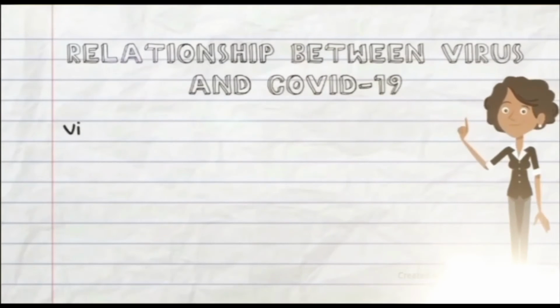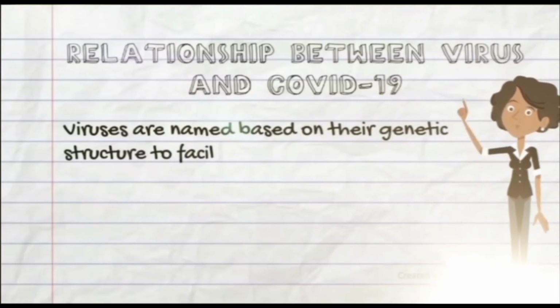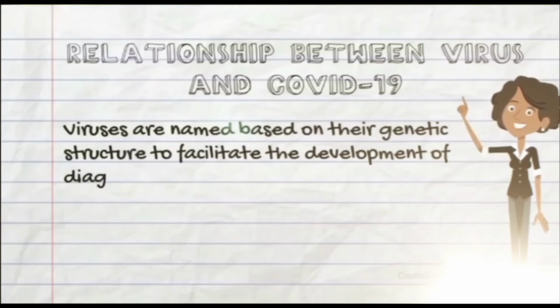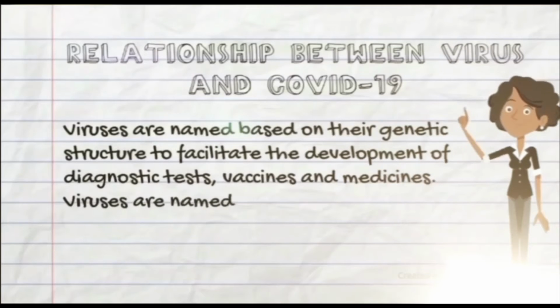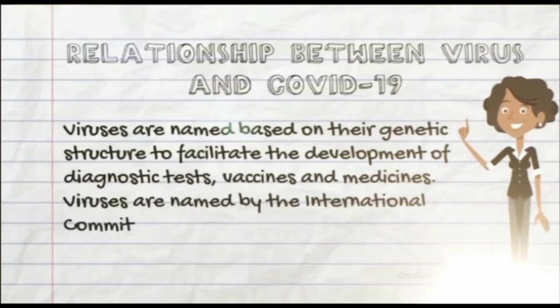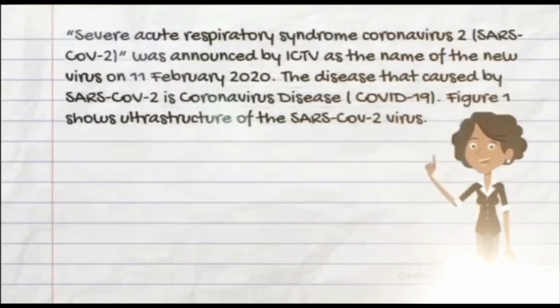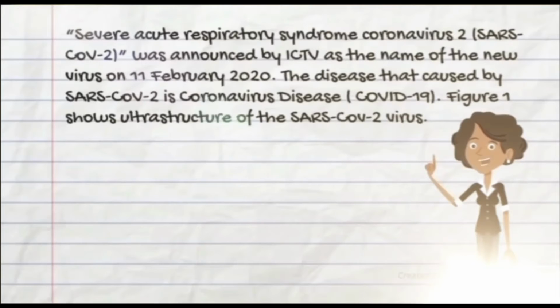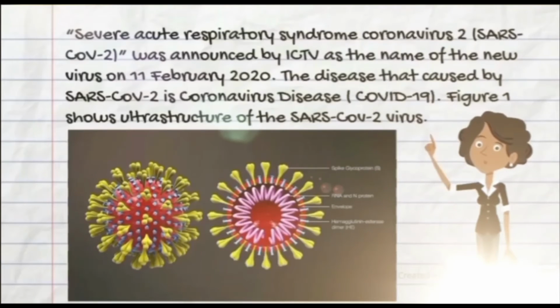Okay, next is the relationship between virus and COVID-19. Viruses are named based on their genetic structure to facilitate the development of diagnostic tests, vaccines, and medicines. Viruses are named by the International Committee on Taxonomy of Viruses. Severe acute respiratory syndrome coronavirus 2, SARS-CoV-2, was announced by ICTV as the name of the new virus on 11 February 2020. The disease that is caused by SARS-CoV-2 is coronavirus disease.